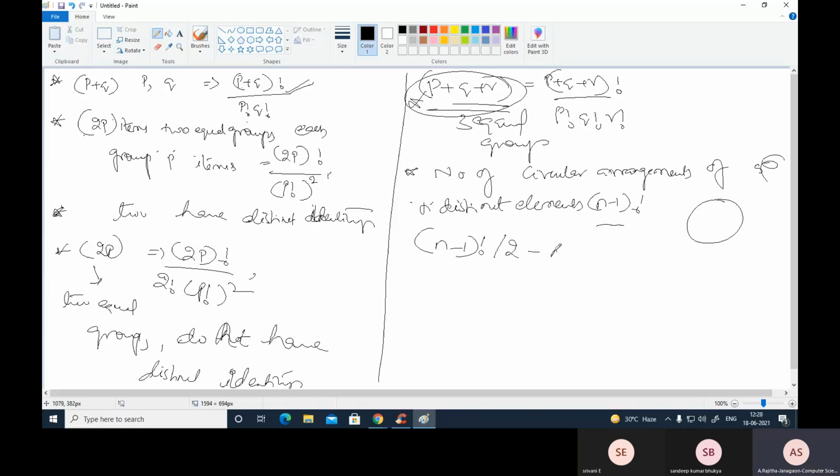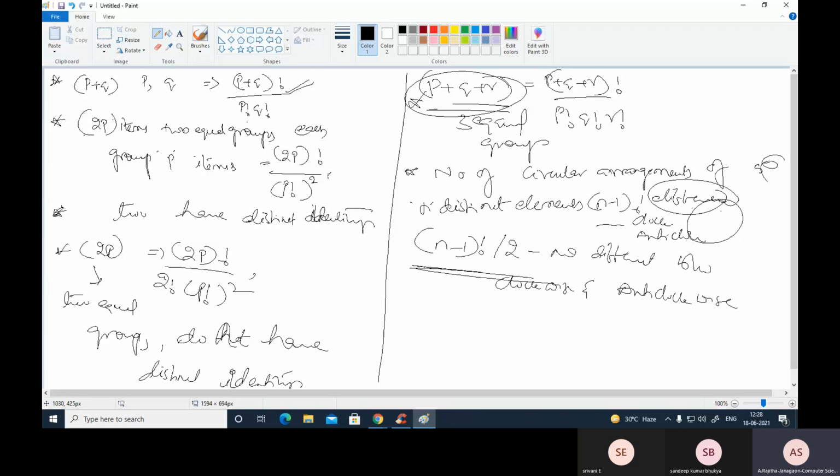Here there is no difference, either the arrangement is like this or like this. So in this case, it is n minus 1 factorial divided by 2.